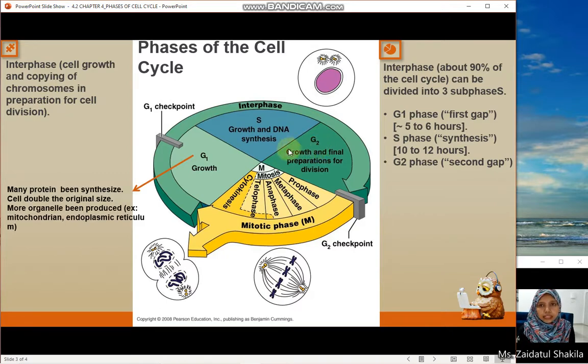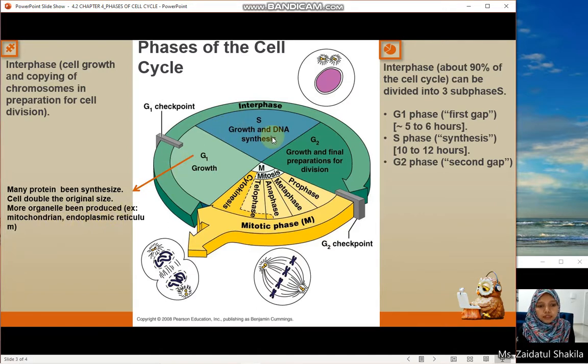During G1 phase, there are a few activities of the cell. They synthesize proteins, the cell doubles its original size, and more organelles are produced, for example the mitochondrion or even the endoplasmic reticulum.